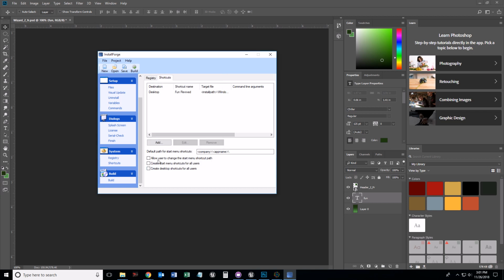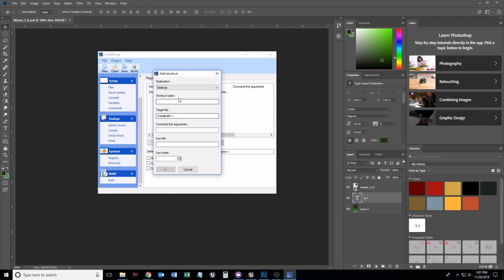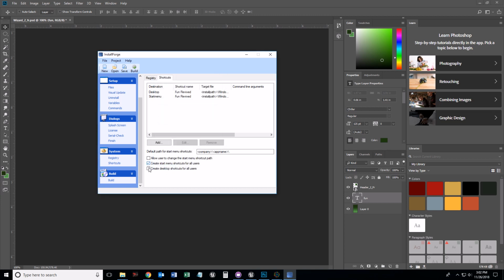Say OK. And we want to add a start menu. Again, fun revived. Install path, Windows No Editor / fun_revived.exe. Let's create a start menu and create desktop shortcuts for all users.